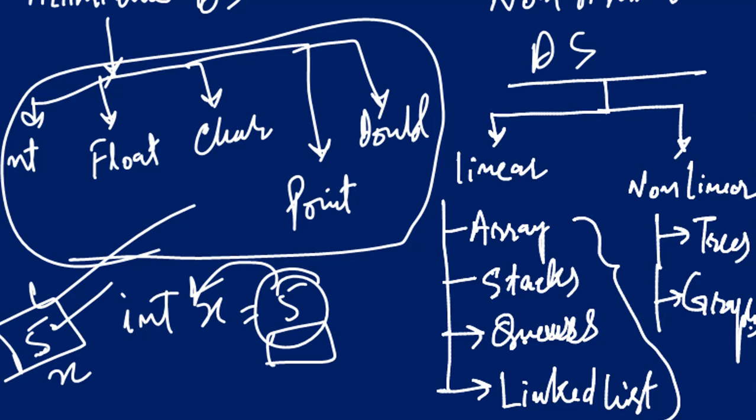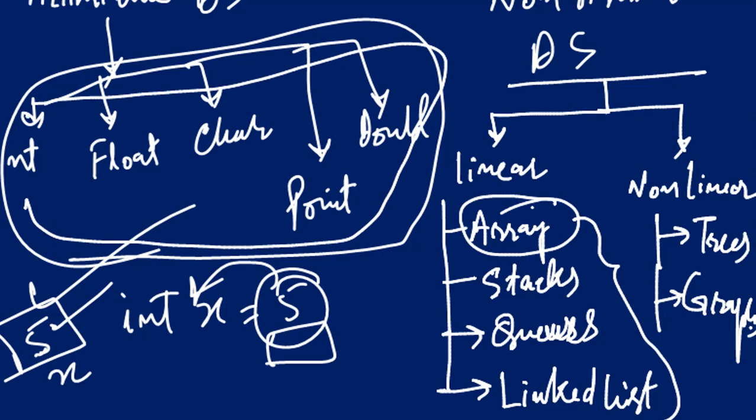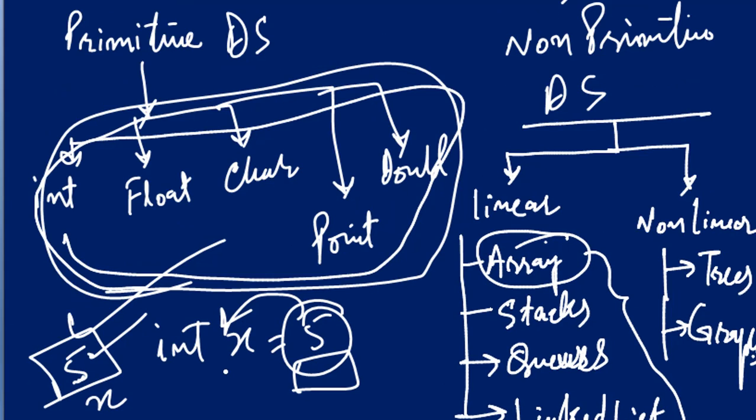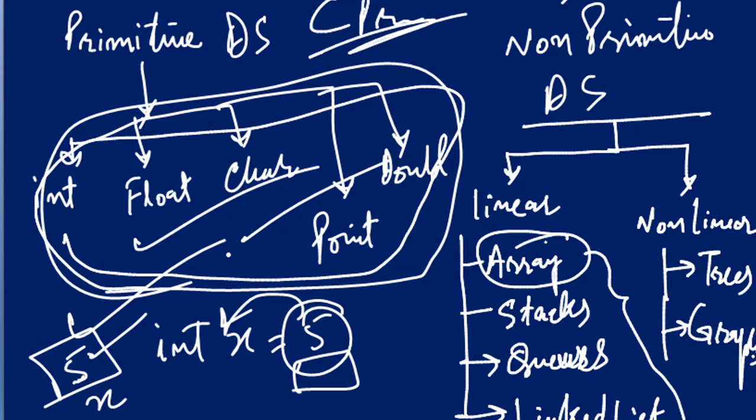That was all about the data structure and its types. From the next tutorial, we are going to start with arrays. These things we have already discussed in programming languages. If you are not well aware of these things, you can go through my C programming lecture series. That is another playlist where I have mentioned all the C programming tutorials. You can go through that to learn these primitive data structures. But here we are going to start from arrays.